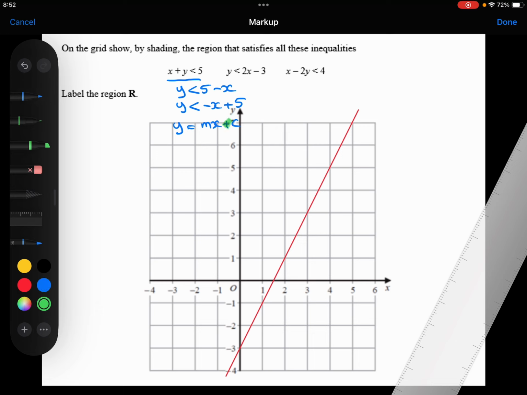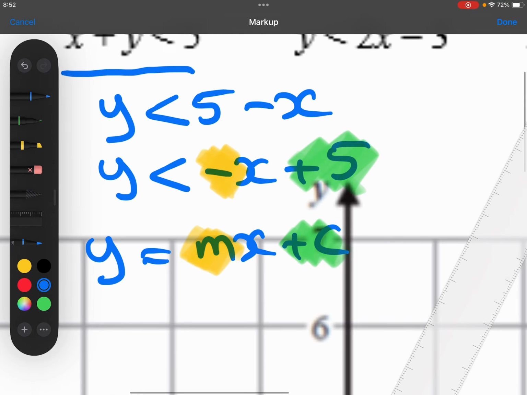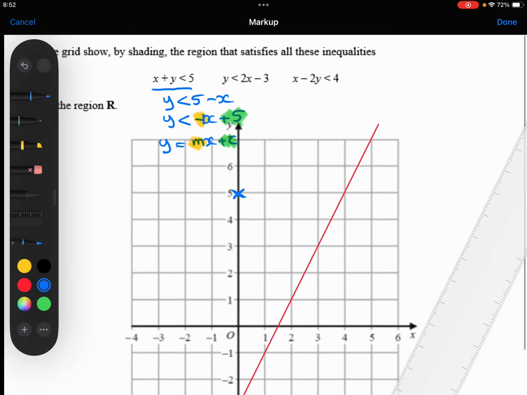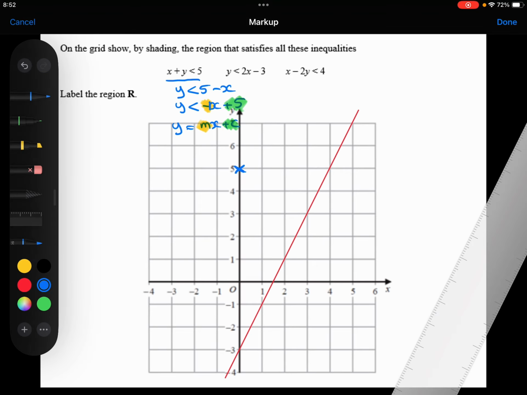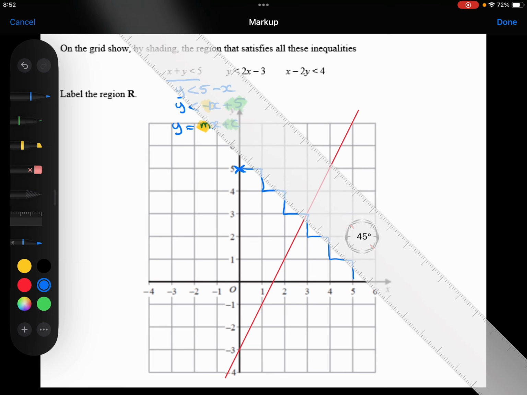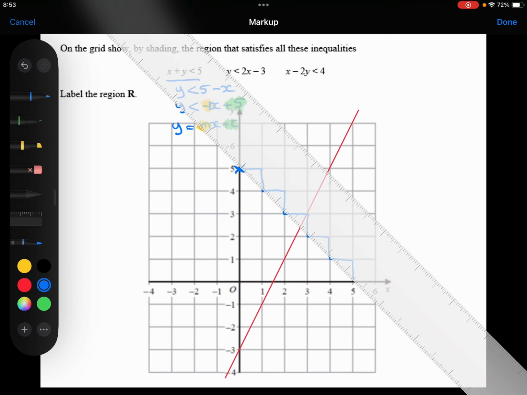So now I can see that my y-intercept is 5 here. And I can see that my gradient is minus 1. There's a minus 1 in front of that x there. Which means that when I go along 1 square, I go down 1, along 1, down 1, and so on. So this line is going to look something like that.